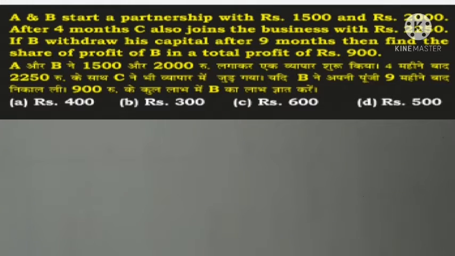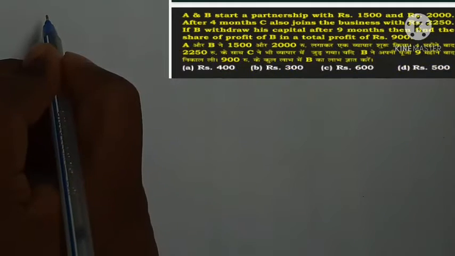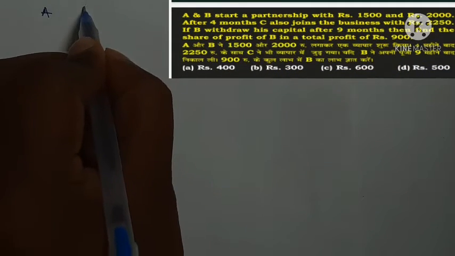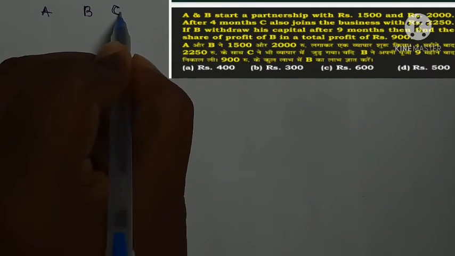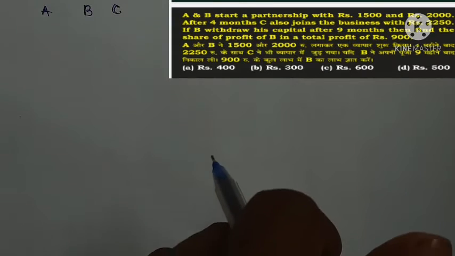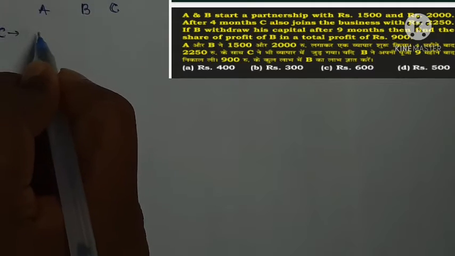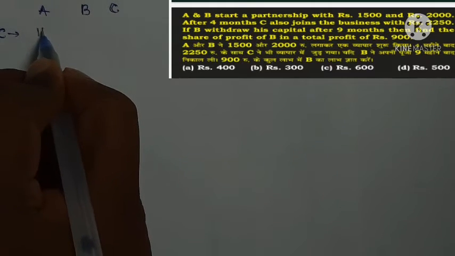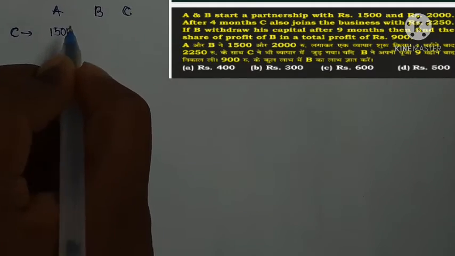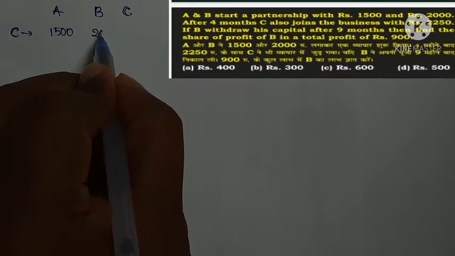If B withdraws his capital after 9 months, then find the share of profit of B in a total profit of rupees 900. So A, B and C. A and B start a business with capital 1500 and 2000.